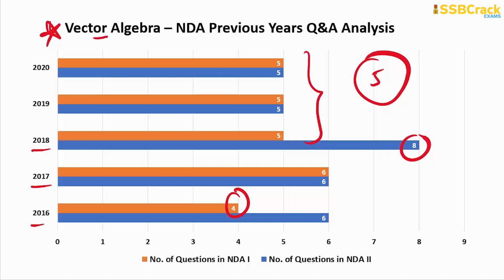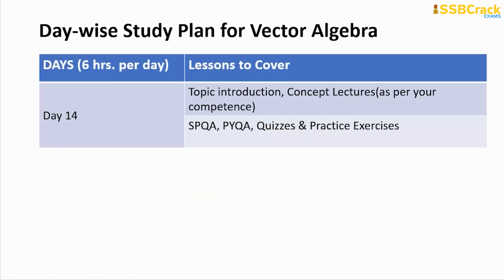So if you already have a base in vector algebra, for these 5 questions which used to come, and will come in your upcoming NDA written examination, this is the plan: one day you just dedicate to vector algebra, revise all the important concept lectures as per your competence, and then out of the 6 hours, the 4 hours you dedicate to go through the SPQA lessons, PYQA lessons, quizzes and practice exercises. Am I clear to you?